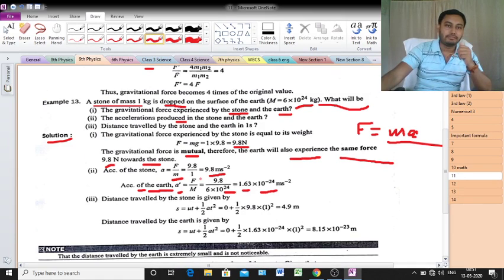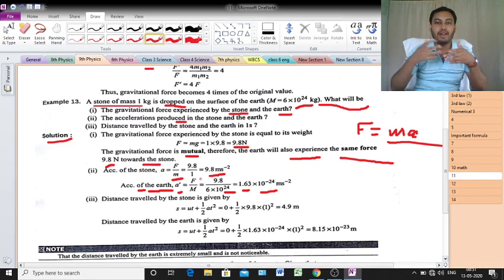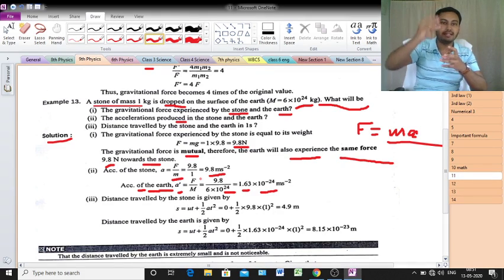So just think, what is the interpretation, what is the meaning? You will not learn just by always calculating the value, that is not the thing. Practically, what happens here? The acceleration of the stone is 9.8 meter per second square. That means the acceleration of the stone is quite high, huge.